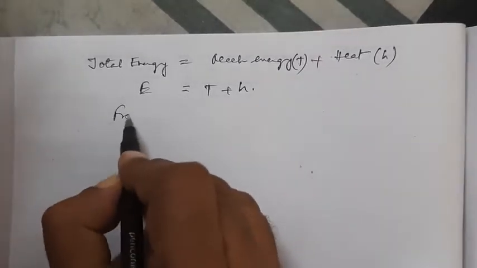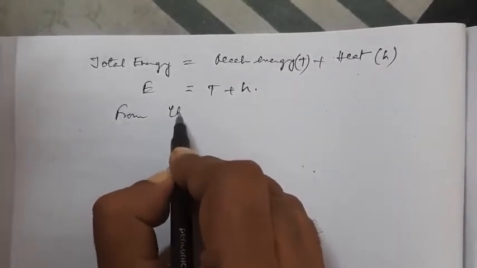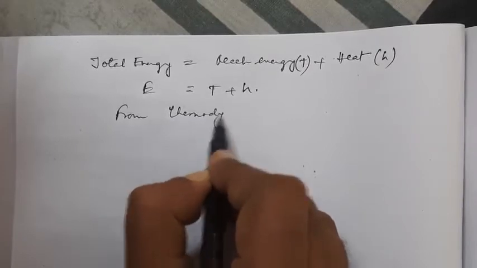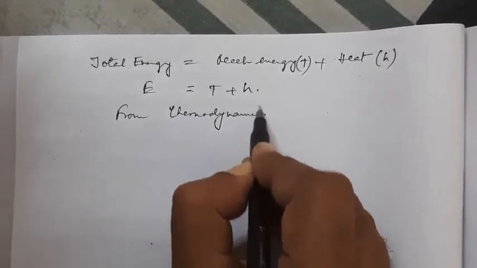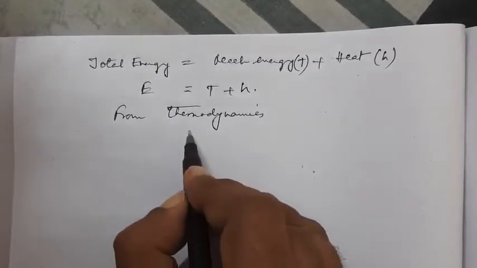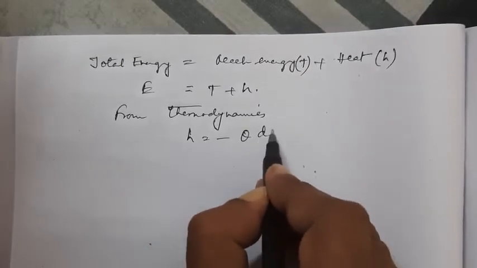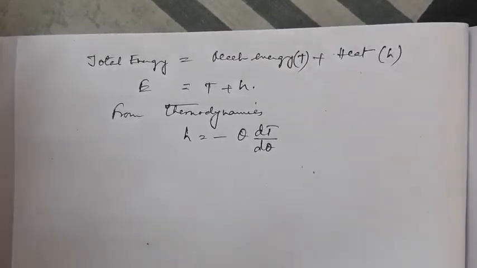From thermodynamics, we can write H is equal to minus theta dT by d theta.